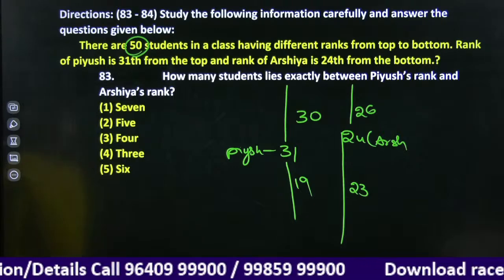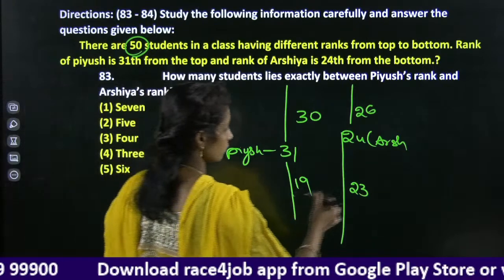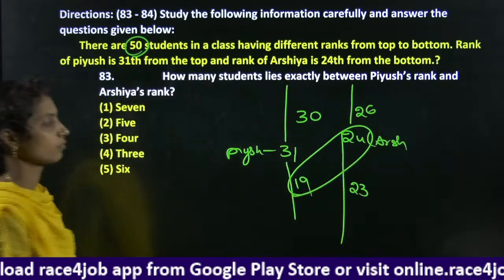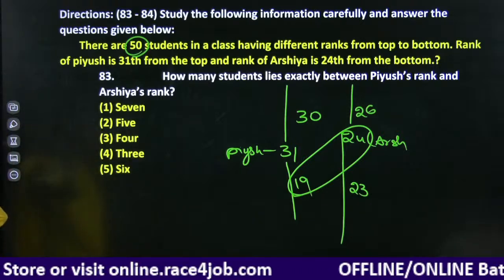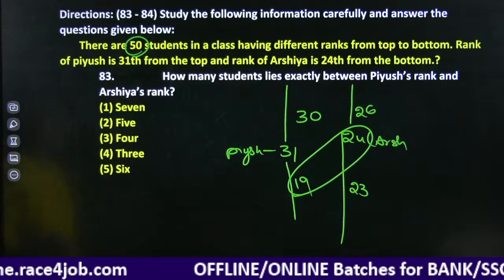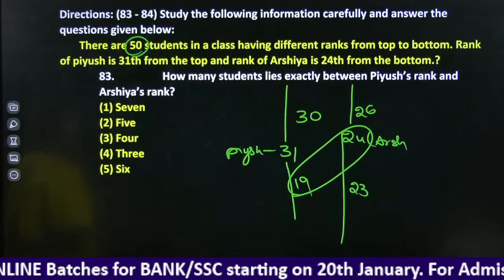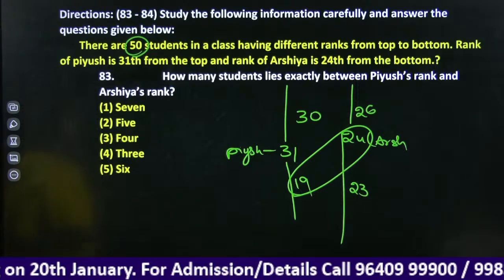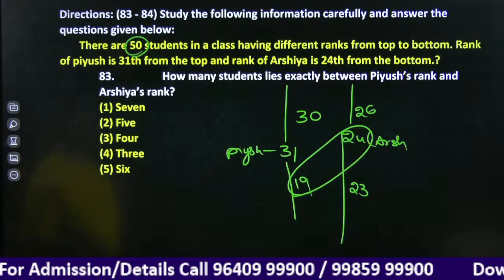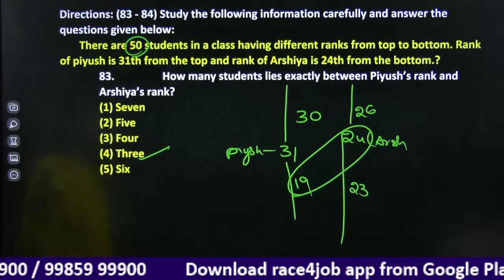How many are there between Piyush and Arshia? If you consider in between, right? We have three persons are there in between Arshia and Piyush.